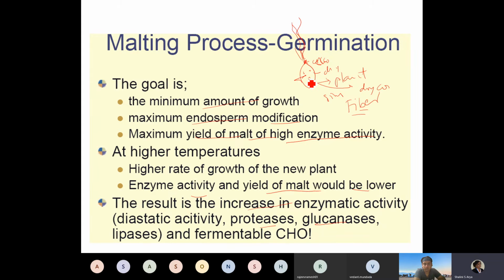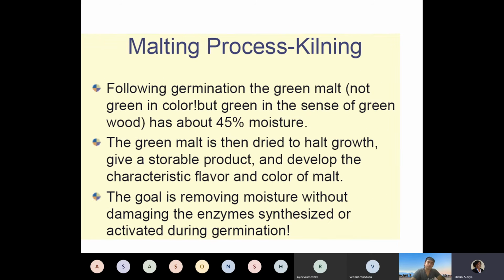See, it is a very, very big blend, and when you provide a sufficient amount of water and temperature, you do not want that to happen. So here the fermentable carbohydrate, we do not want it to be consumed at a very high rate. So temperature and time are very, very important.